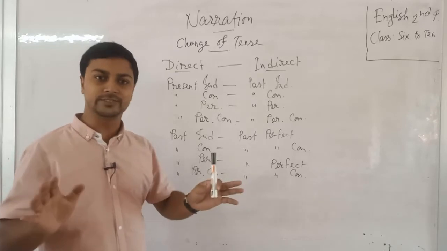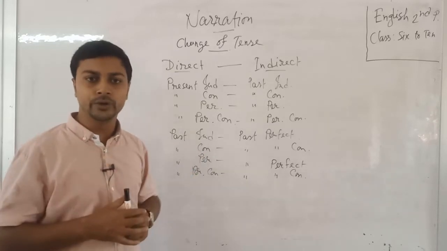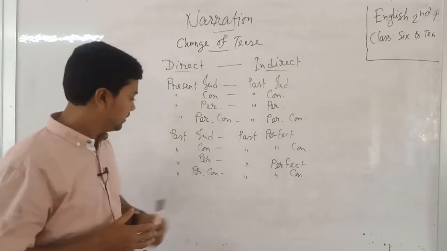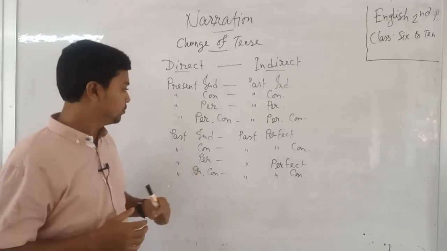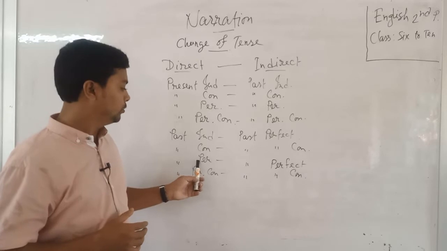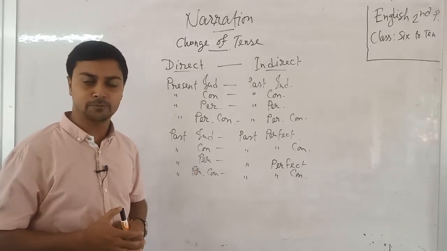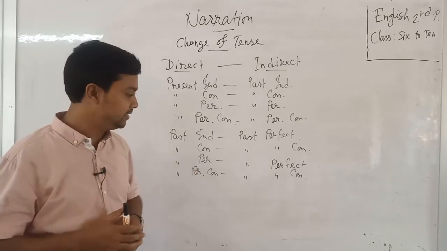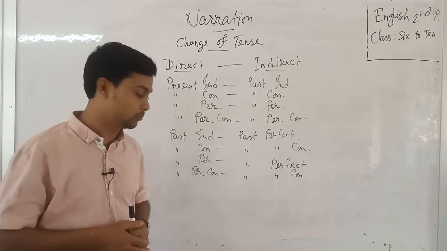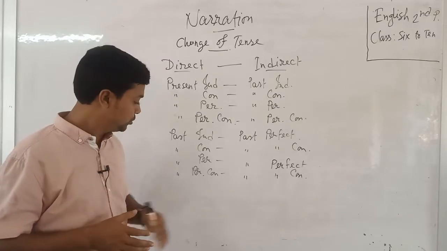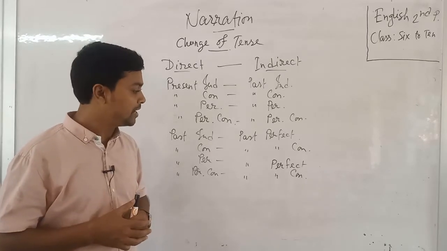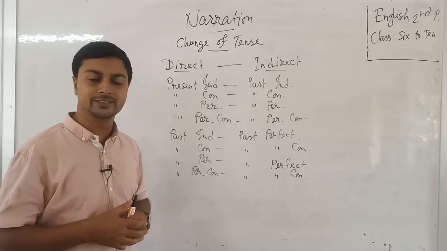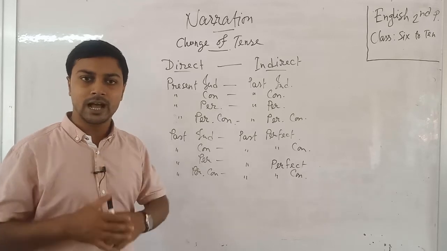There is no change when we use tenses like past perfect and past perfect continuous. When we find the sentence as past perfect in a direct sentence, then we use the past perfect also. Like it, when we find the past perfect continuous, we also use the past perfect continuous tense. I repeat,